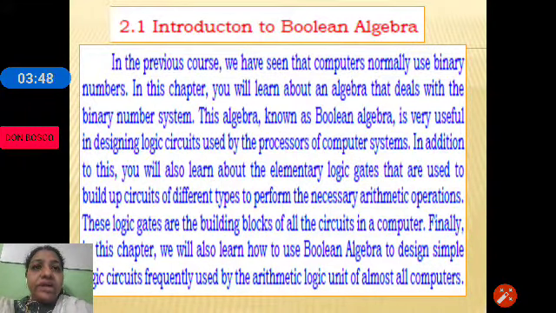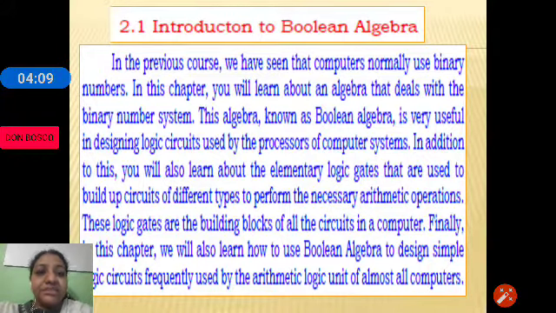Let us see what Boolean algebra is. In the first PU syllabus, you studied a concept called data representation, where you use the binary number system, that is zeros and ones. Boolean algebra is helpful in designing logic circuits.